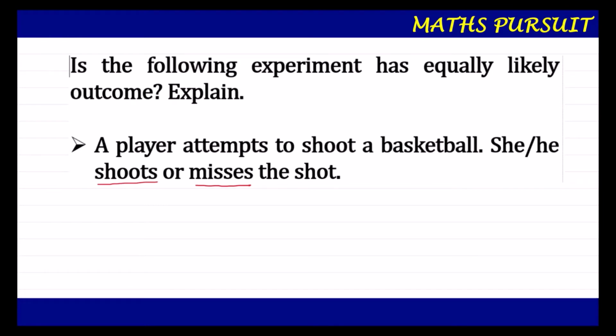We very well know that the probability of an event plus the probability of not an event is always 1. So in this case, when two things come into the picture, whether a player attempts to shoot a basketball, she or he shoots or misses. Two things, either she will shoot it or she will miss it. So that means the probability of the event is 1/2 and the probability of not the event is also 1/2. Either she will shoot the basketball into the basket net or she will miss it. And 1/2 plus 1/2, we will get 1.